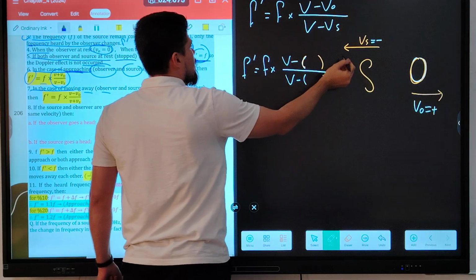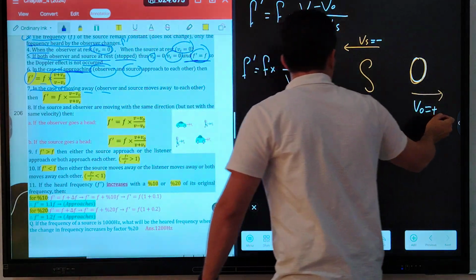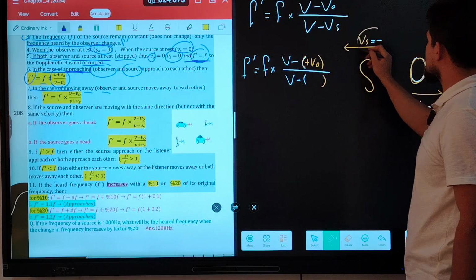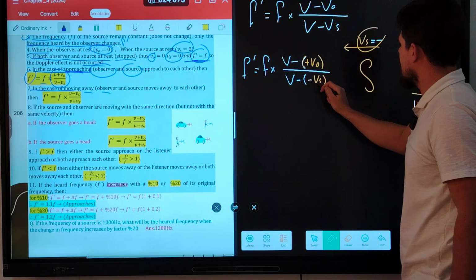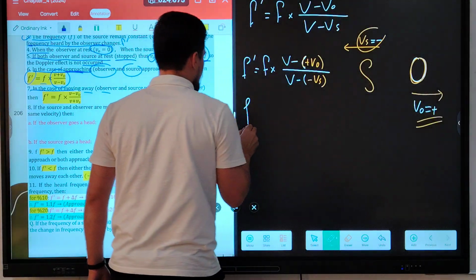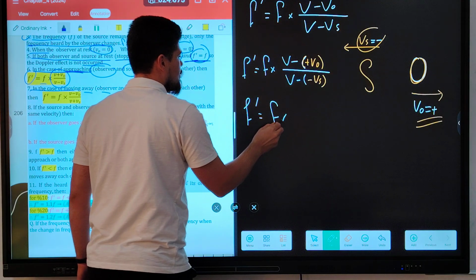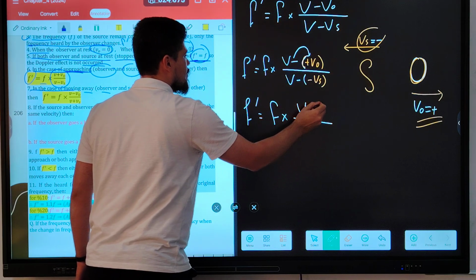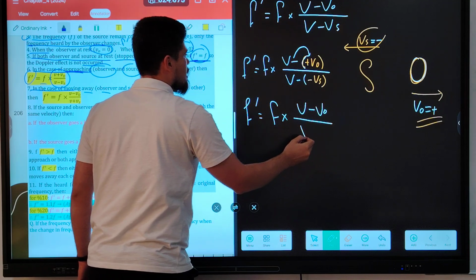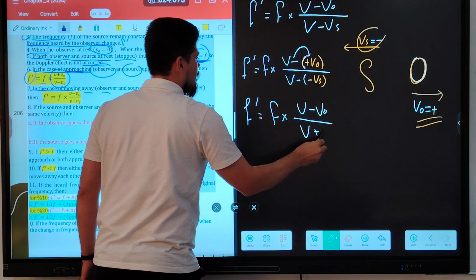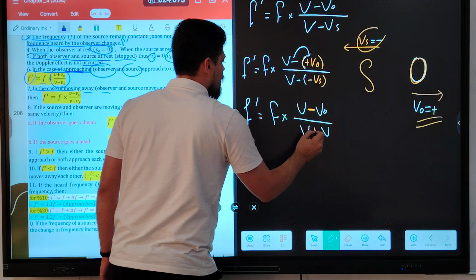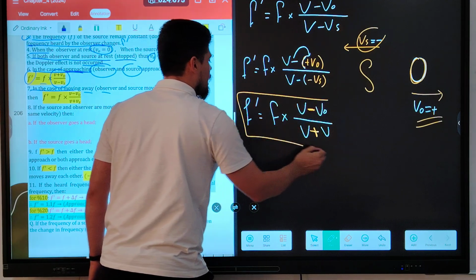Look, for the observer it is positive, VO. Source, negative, VS. Bring down the F prime, F times: negative times positive, negative VO. Negative times negative, positive VS. The numerator becomes negative, the denominator becomes positive.